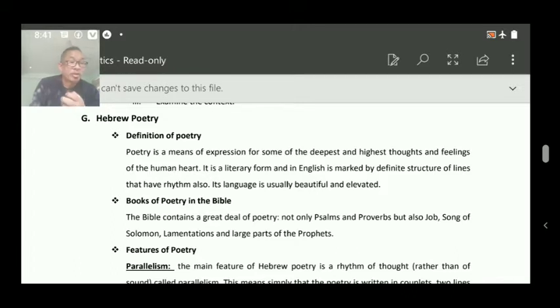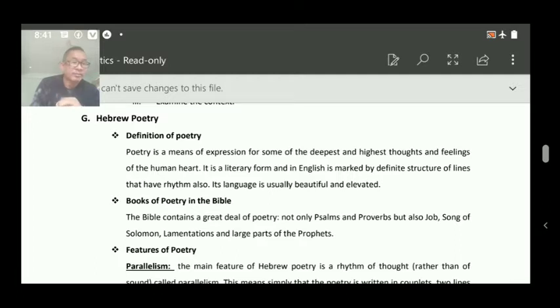It is a literary form, and in English it is marked by a definite structure of lines that have rhythm and often rhyme also. Number one is rhythm. Rhythm is a related flow that unifies the lines together. That is called rhythm.